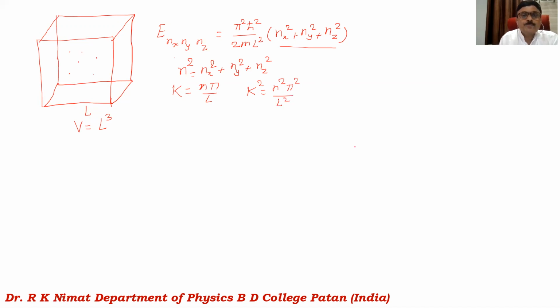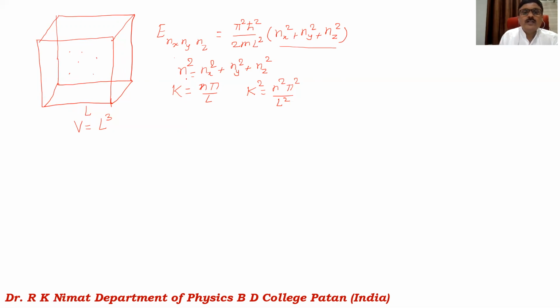Now here we have to calculate the number of oscillators in the frequency range between nu and nu plus d nu, and then we have to calculate the number of oscillators per unit volume in that frequency range. If you calculate all possible sets of nx, ny, nz and plot them, you can call it k space, because n is related to k.